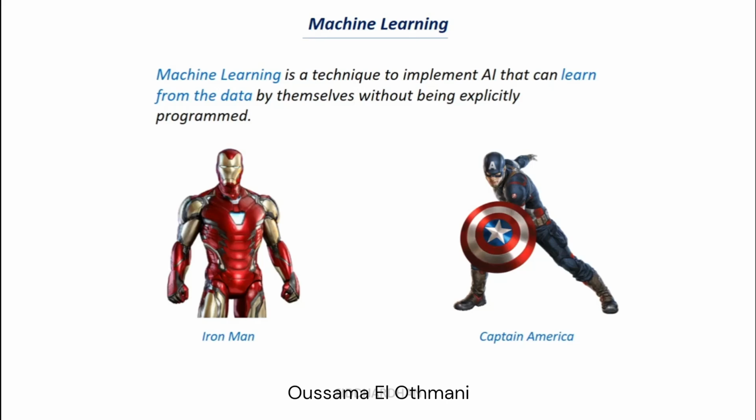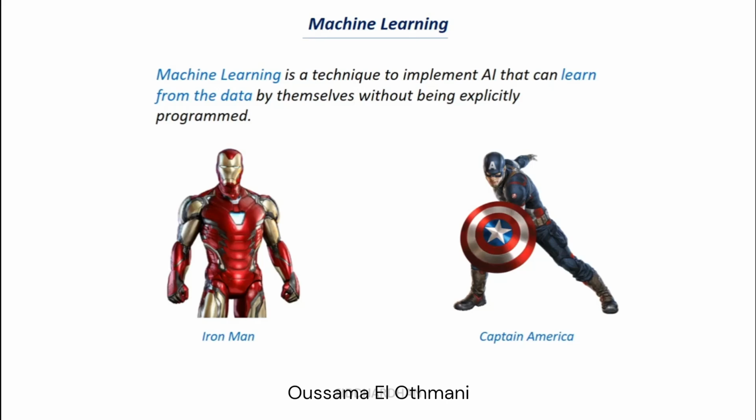When we take a machine learning approach, for the machine learning algorithm we will feed numerous images of both Iron Man and Captain America, and we will tell the algorithm that these images are of Iron Man and these images are of Captain America. Now the algorithm, without our input, just finds the pattern between the images, and when you give it a new image, it can predict correctly whether that image is of Iron Man or Captain America.